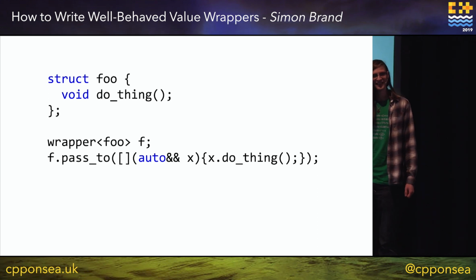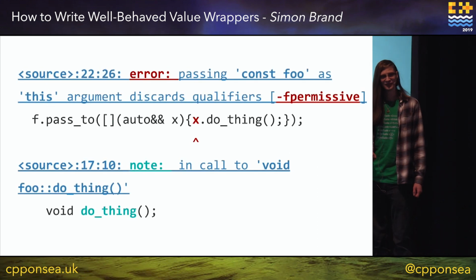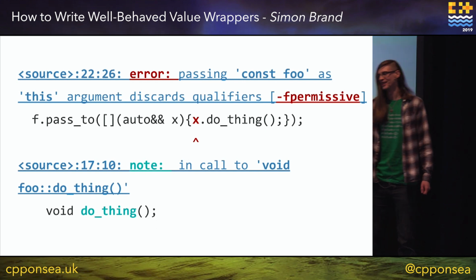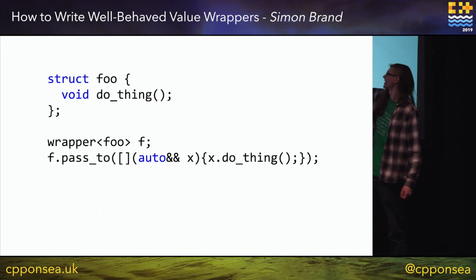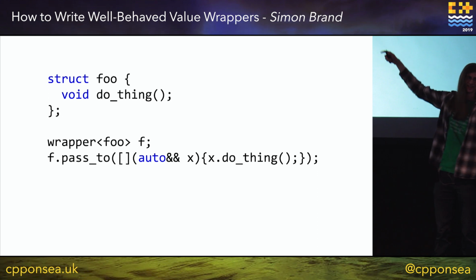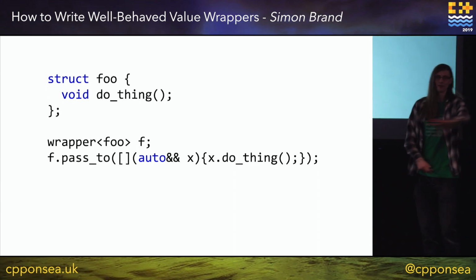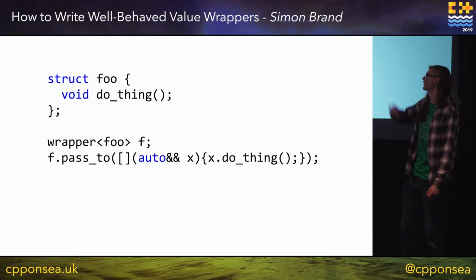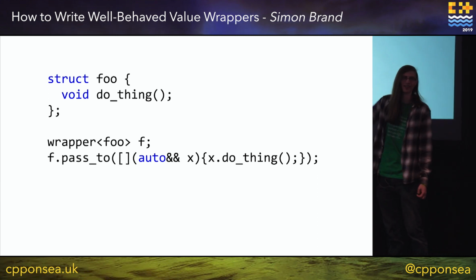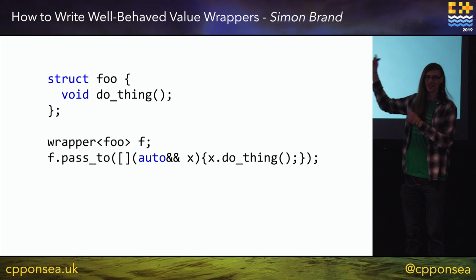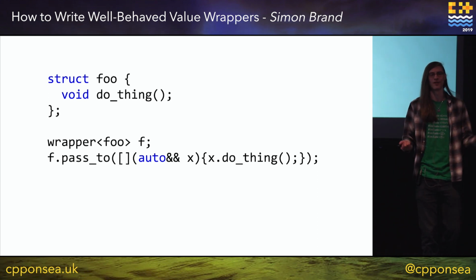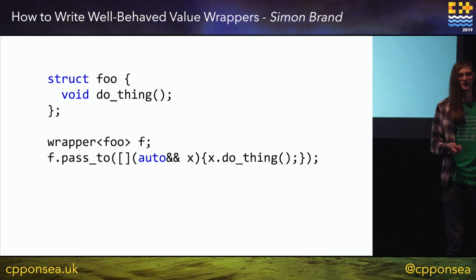Pardon? Yep, because this thing is not a SFINAE context, you can't just have a soft failure where we get rid of the candidate set. When it tries to instantiate this lambda, then it fails inside the body, and so it has to have a hard compiler error.